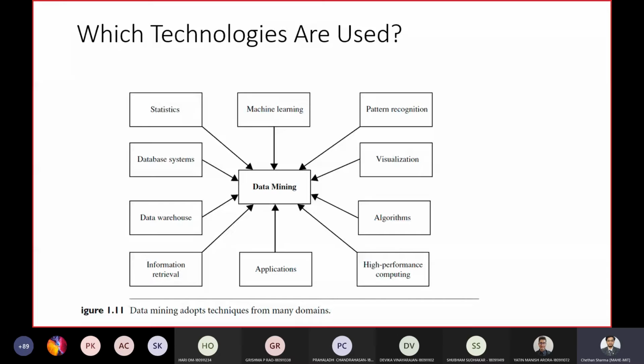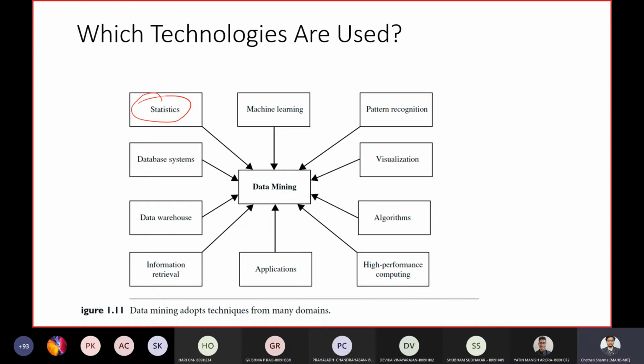So the next part is what technologies can be used. This particular figure gives different possible technologies that can be used, but it doesn't mean only these are possible. These are the few which are given in the textbook. So we'll just see one by one. Not everything, maybe most of them. The first thing is statistics.